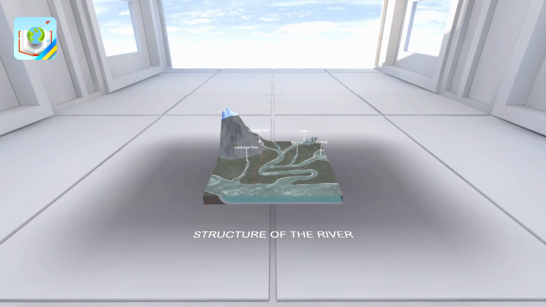The source is the place where the river begins. The source of the river can be a lake, swamp, spring, or in the mountains a glacier. In the Carpathians, many small rivers begin from springs. According to the direction of flow, the river has a right and left bank.